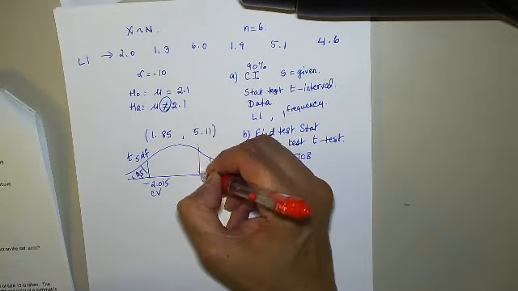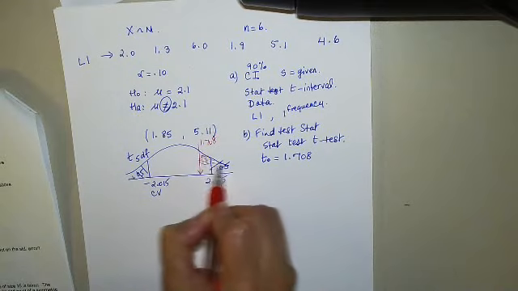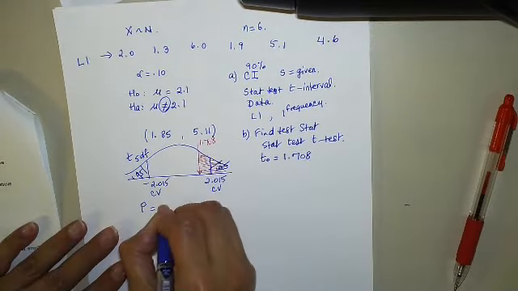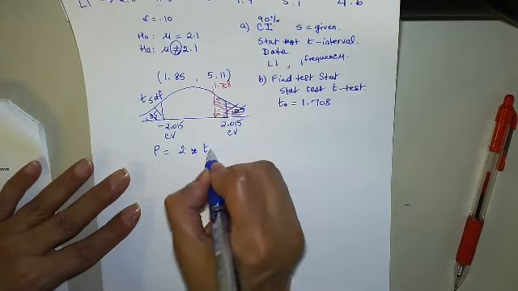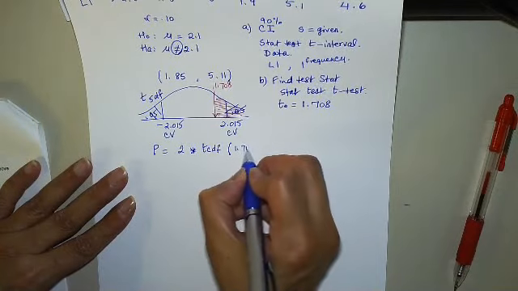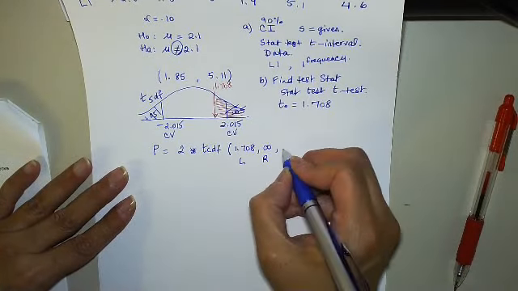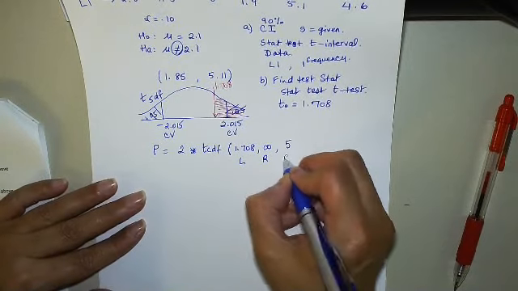Approximate the p-value for this test. So here's 1.708 right here. And it wants the p-value. So you want this area times 2. So p-value equals 2 times tcdf, left 1.708, right infinity, degrees of freedom 5.